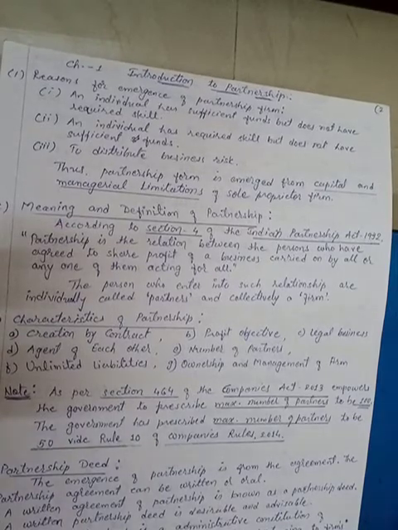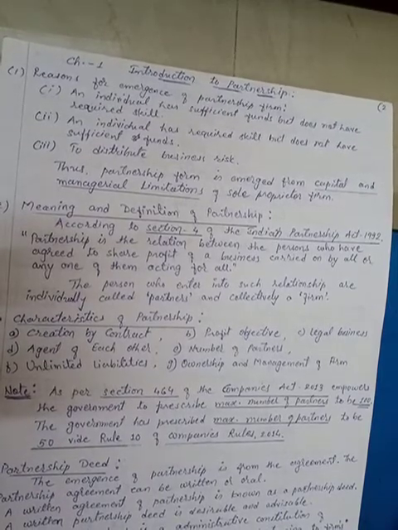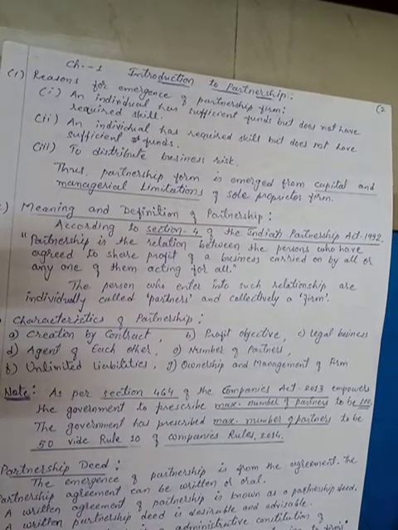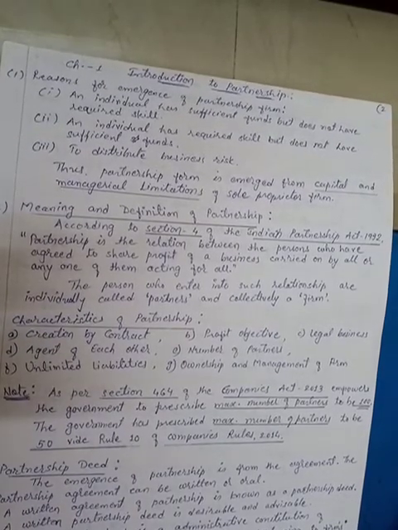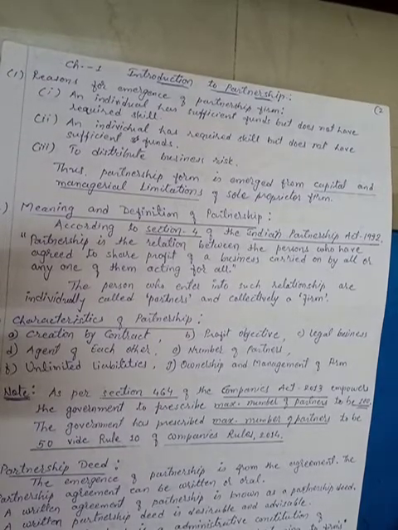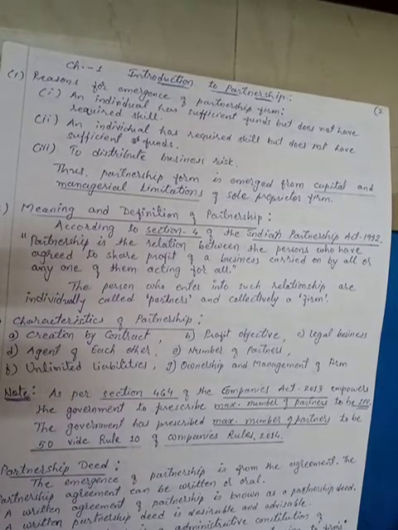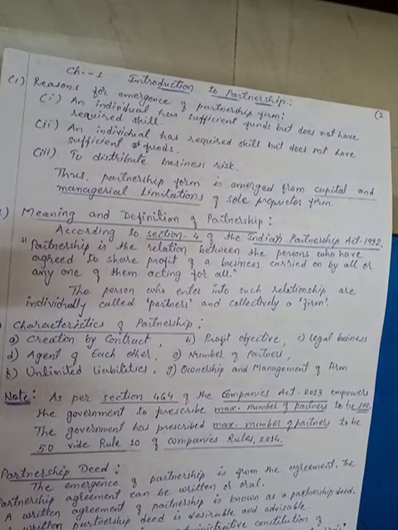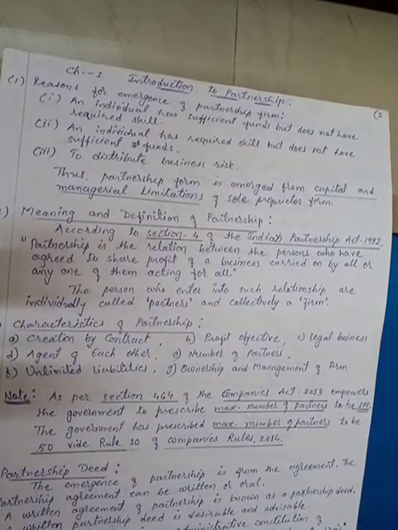The maximum number of partners can be 50 and the minimum will be 2. We know that only one person who is the owner of the business is not called a partner. He is called the sole proprietor. So there should be a minimum of 2 persons as partners in a partnership firm, and the maximum as per the Companies Rules 2014 will be up to 50.